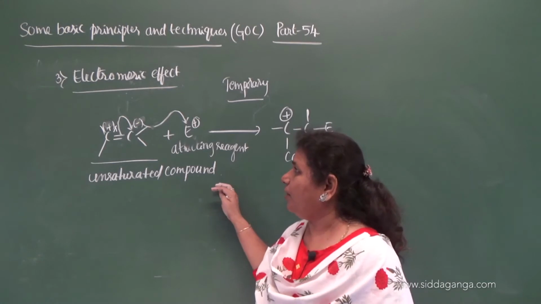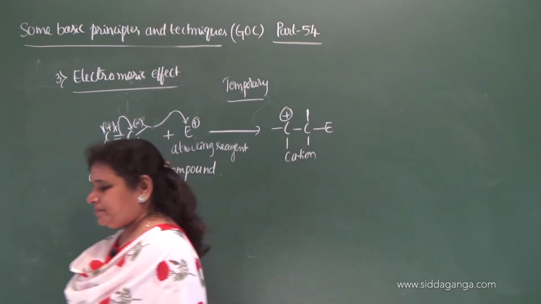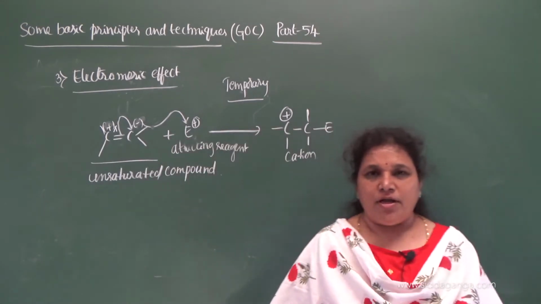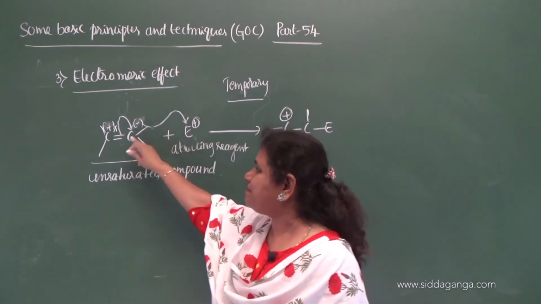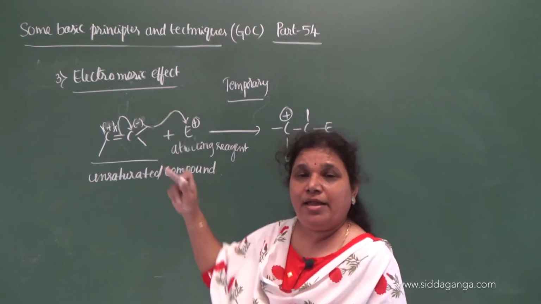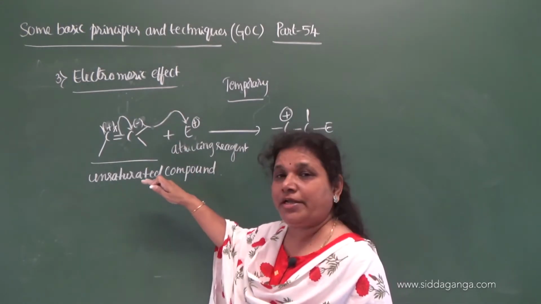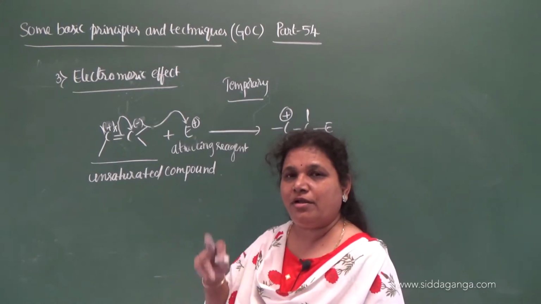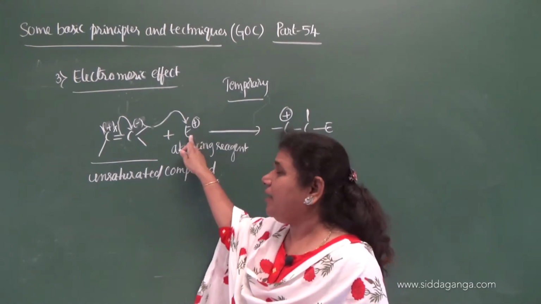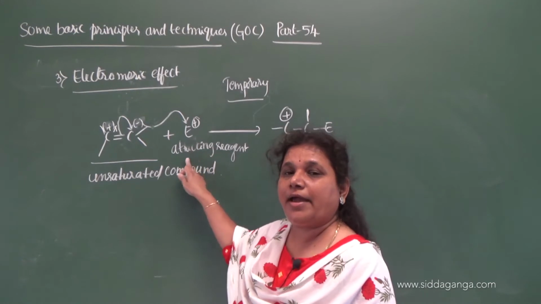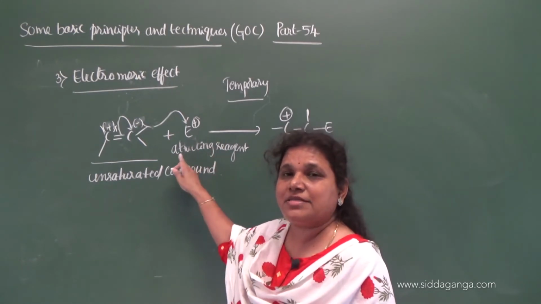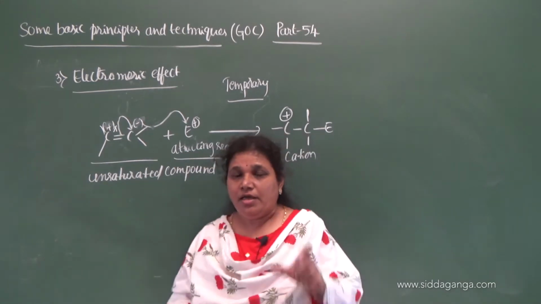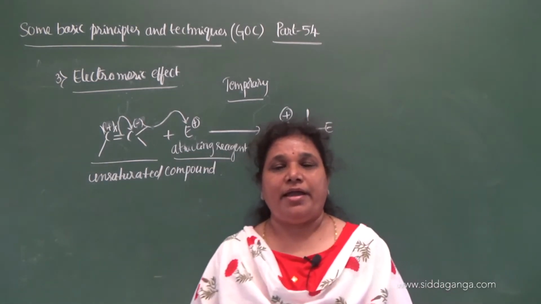So how to define the electromeric effect? The polarity produced in a molecule due to the complete displacement of pi electrons of an unsaturated compound to one of the bonded atoms, in the presence of an attacking reagent, is called the electromeric effect. You have to write 'in the presence of an attacking reagent'.